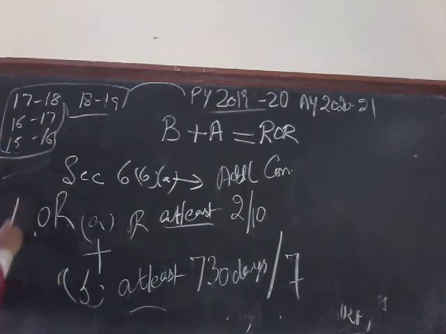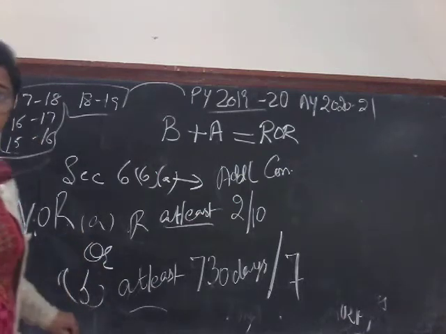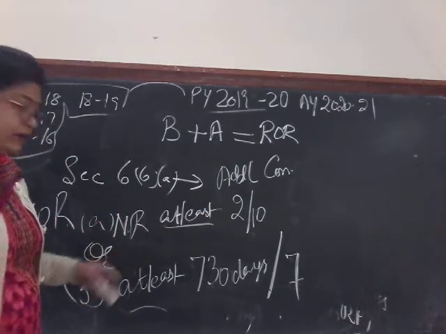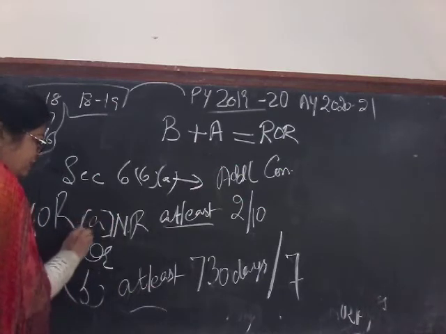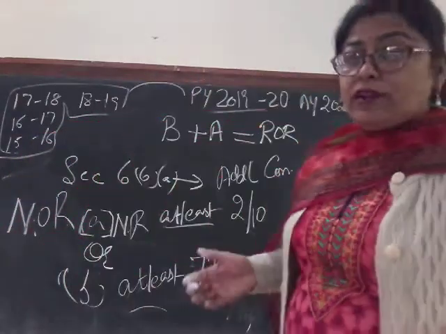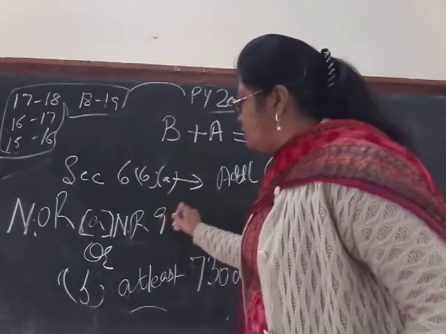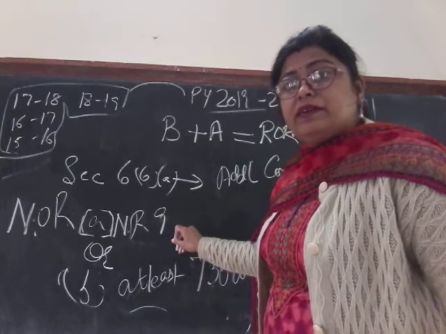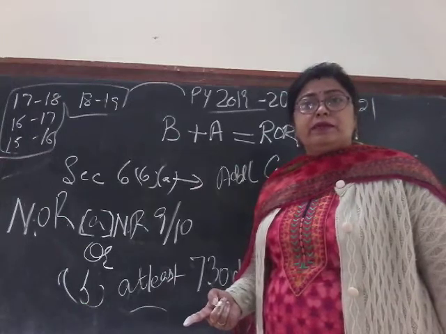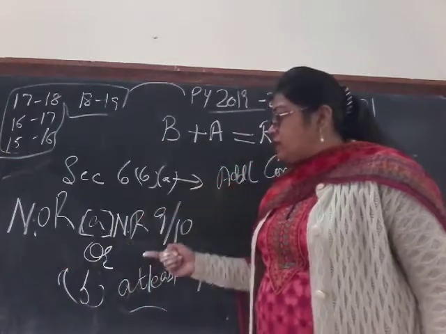So I am writing it over here. In that case you have to write down over here NOR. And what are the conditions? He must have been non-resident in India for 9 previous years out of 10 previous years immediately preceding the relevant previous year. You can ignore the words "at least" over here. These are the additional conditions of NOR.